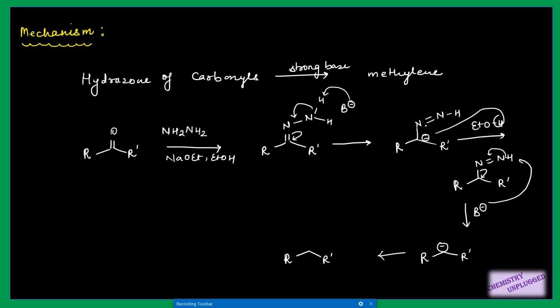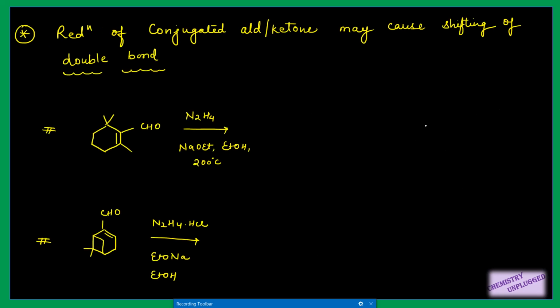What other types of reactions are possible in this reduction? So first is that the reduction of a conjugated aldehyde or ketone may cause shifting of the double bond. For example, we have this type of structure, and the first step is the formation of hydrazone. In the next step we will use this base, and it will remove a proton from here.